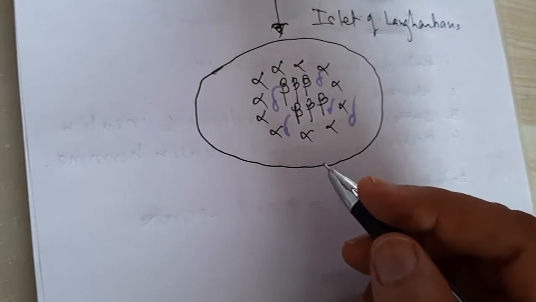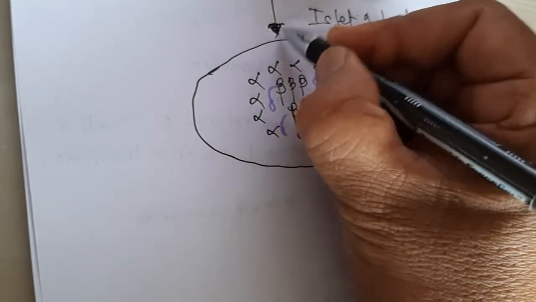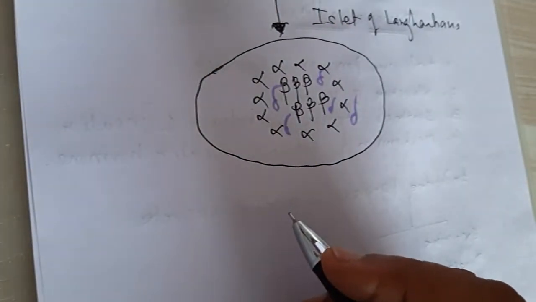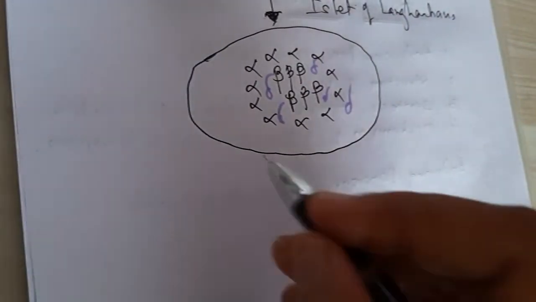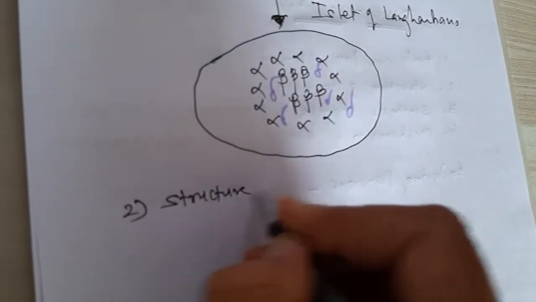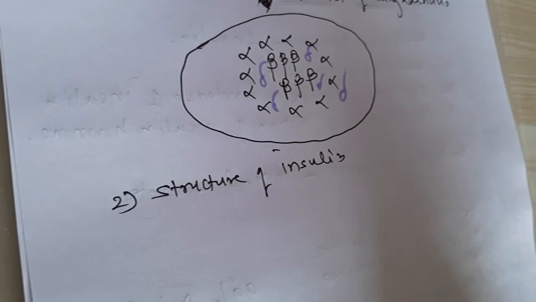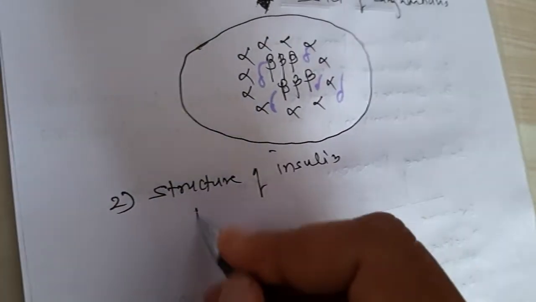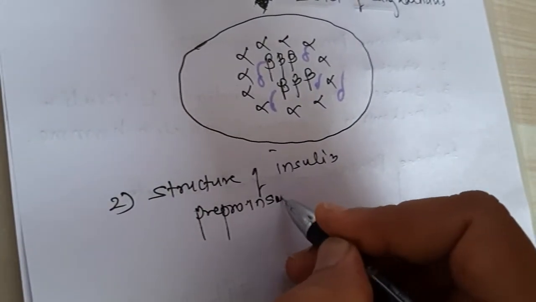Now we'll come to the beta cells which secrete insulin. So the next important topic is the structure of insulin. Insulin is a peptide hormone, and any peptide hormone is particularly synthesized as a pre-pro molecule. So it is pre-pro insulin.